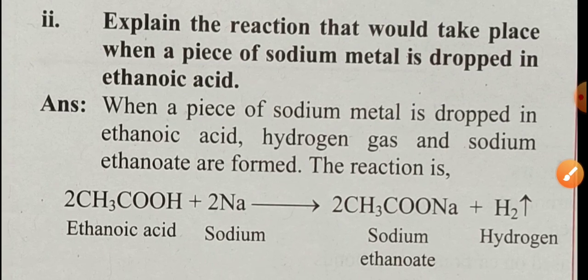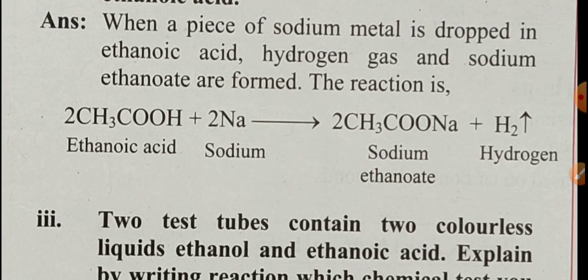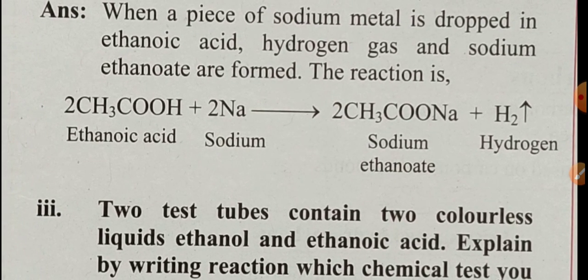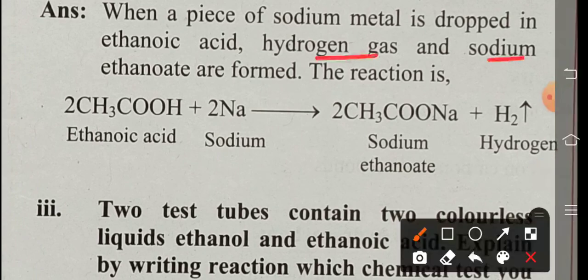Explain the reaction that would take place when a piece of sodium metal is dropped in ethanoic acid. When a piece of sodium metal is dropped in ethanoic acid, hydrogen gas and sodium ethanoate are formed. The reaction is given here. Ethanoic acid reacts with sodium. Then what happened? Same thing.